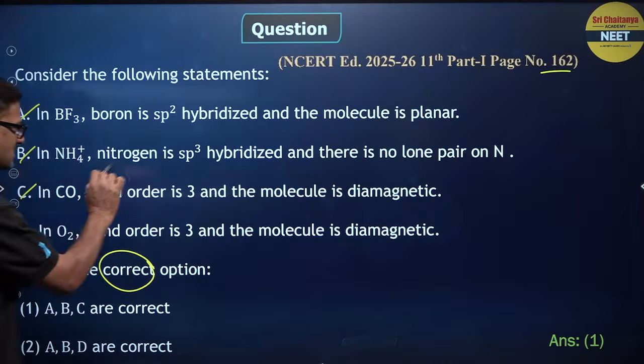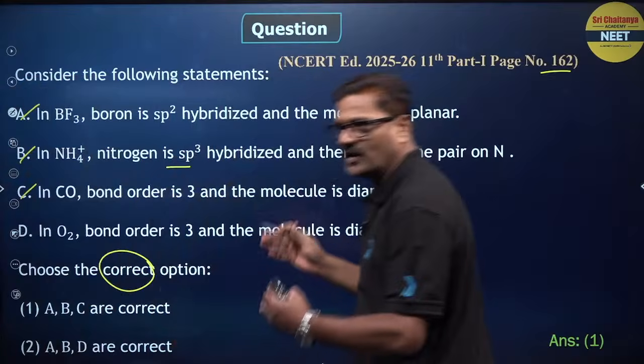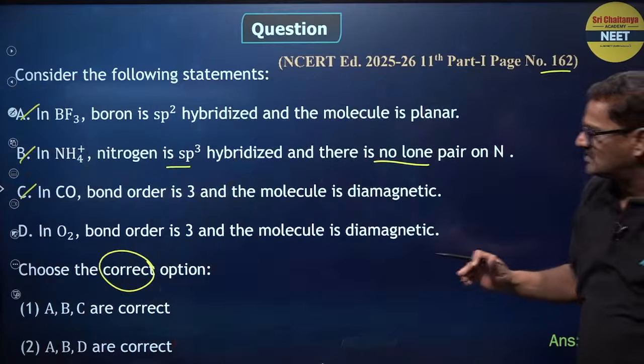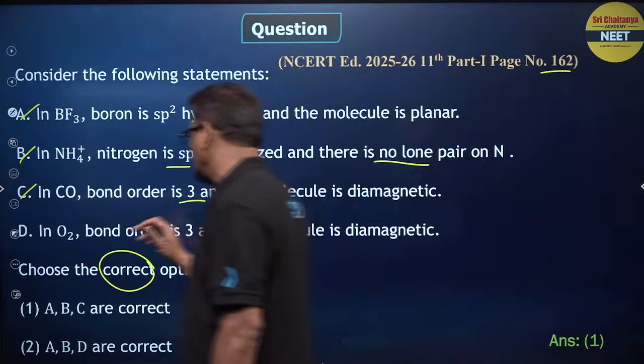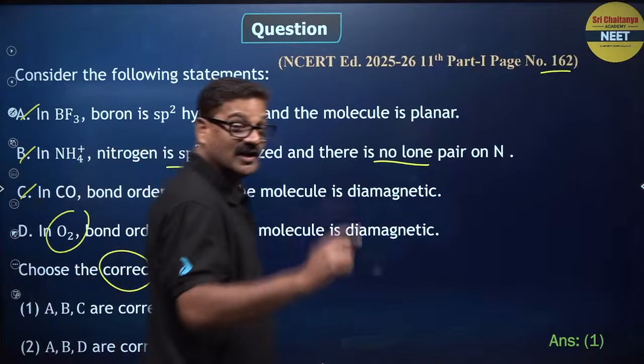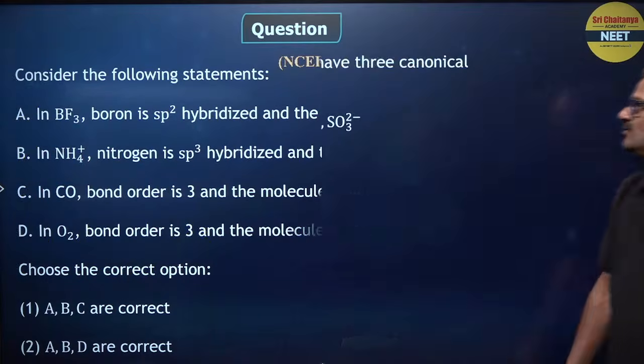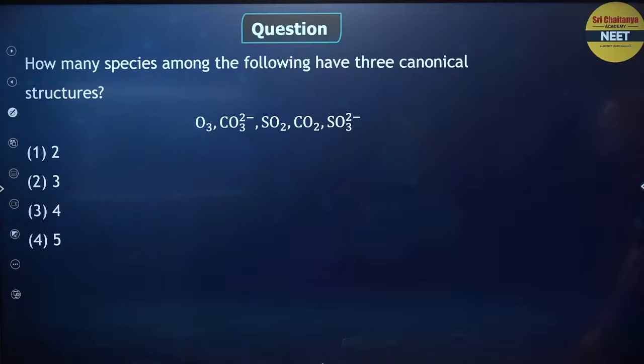And in NH4, nitrogen is sp3 and it has no lone pair of electrons. We have already seen that structure. CO bond order is 3.0, correct. In O2 the bond order is 3. Galat baat hai. 2.0 hoga beta. And moving ahead, we have how many of the species having the 3 canonical structures?